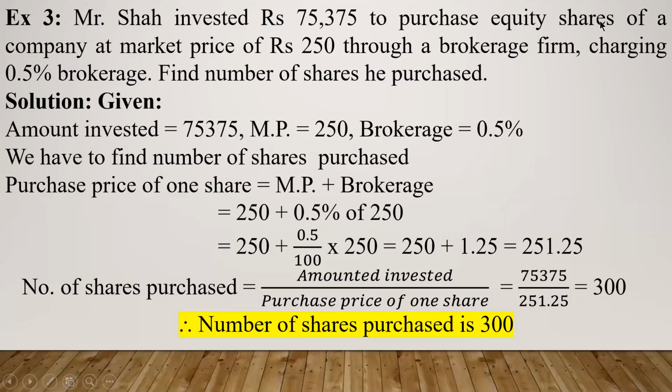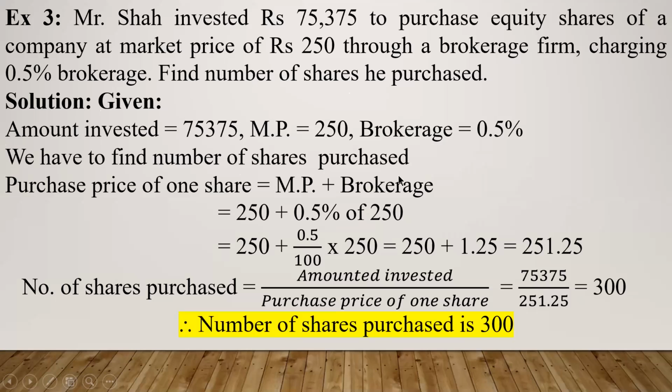To purchase equity shares of a company at market price of rupees 250. So you are given market price is 250. Through a brokerage firm charging 0.5% brokerage. So you are also given the brokerage which is 0.5%. Don't just write 0.5. Again and again I am repeating that. It is not only 0.5, it is 0.5%. Okay. Find number of shares he purchased. We have to find number of shares purchased. So we have made a plot like this.